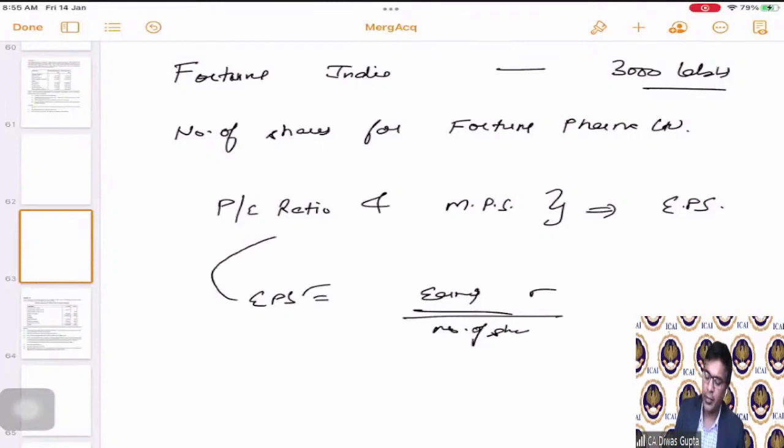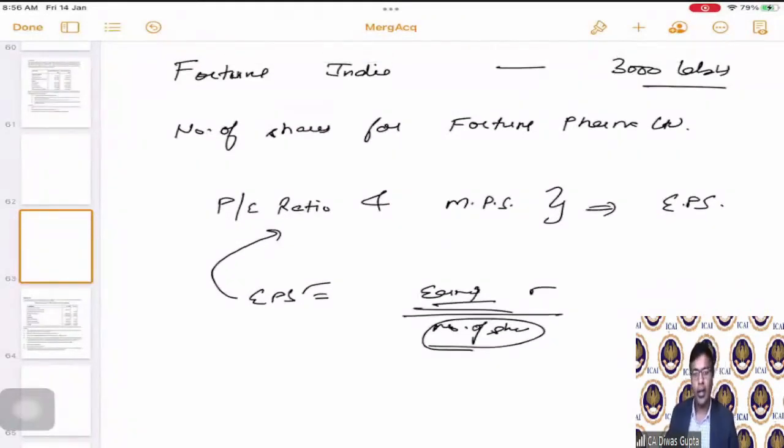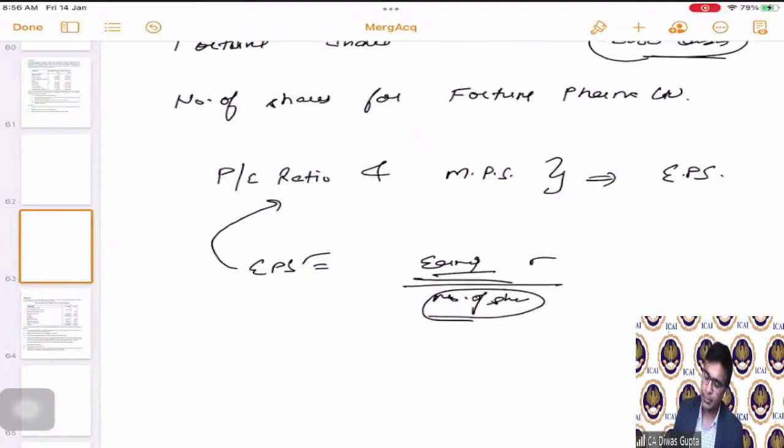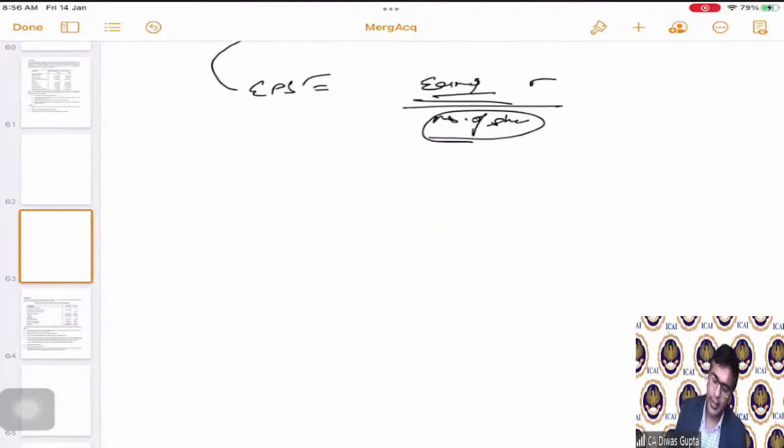EPS we will calculate from here. Earnings we are already given. We will be able to come to the number of shares based on this formula. Correct. So that means those number of shares will be issued to these 3,000 lakhs number of equity shareholders in Fortune India. Okay. Now let us calculate.